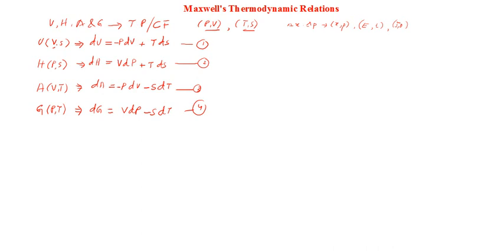These 4 equations are known as Gibbs relationships. Now from the Gibbs relationships you can reach Maxwell's relationships. That is what we are trying to do. Now let's put up the argument.